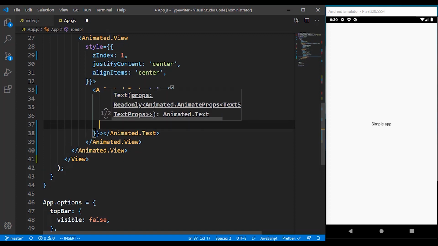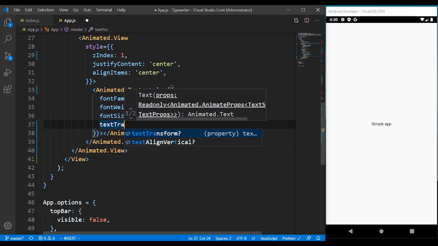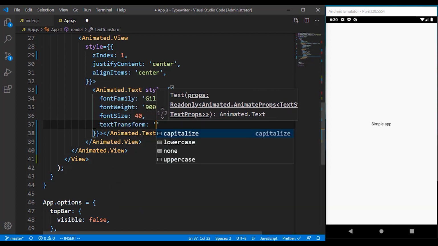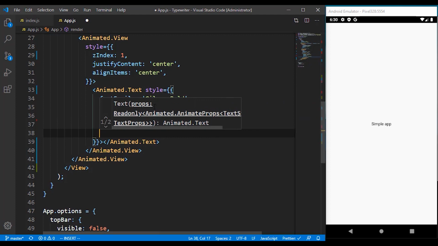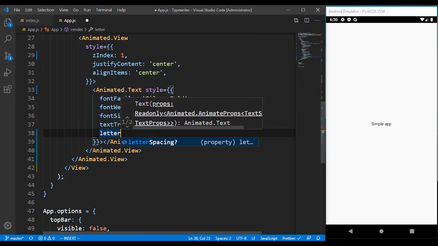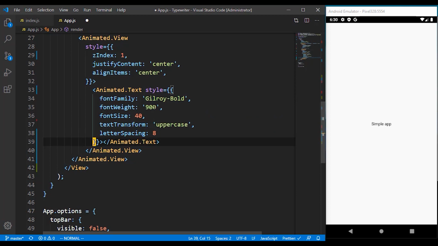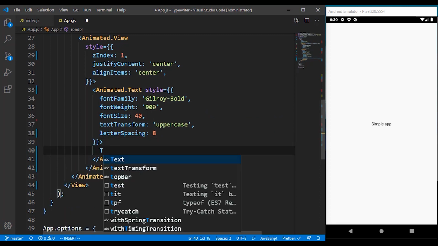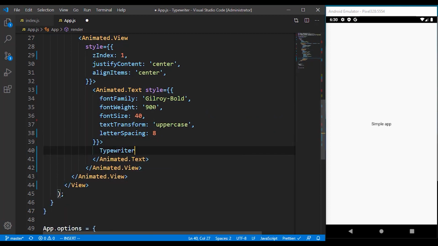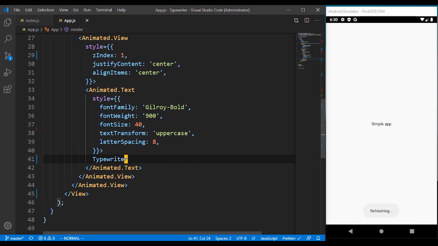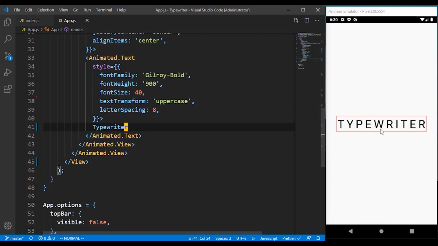I'm gonna give it a text transform of uppercase, because I want everything inside here to be uppercase. Give it a letter spacing of 8. Then in between there, I can now put my text. Let me just put this as typewriter for now. So you can see our text looks very cool.